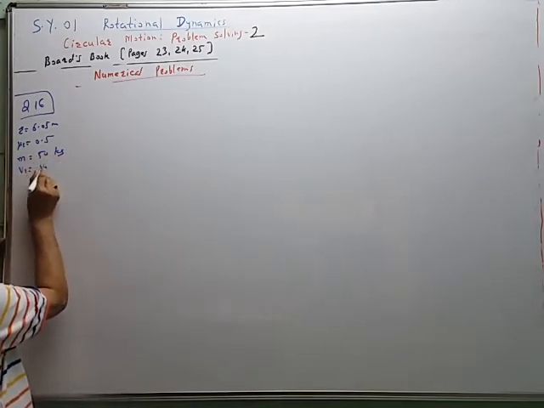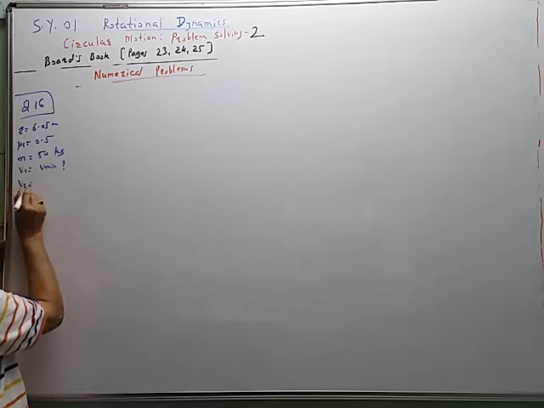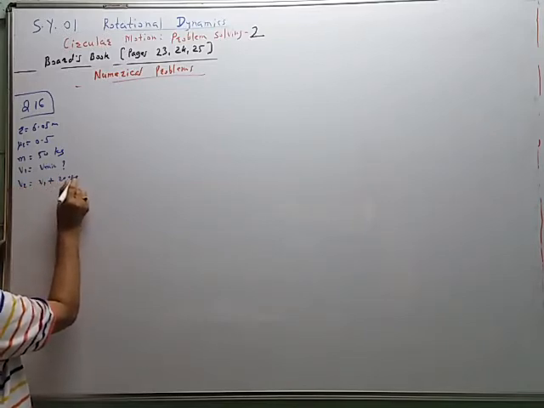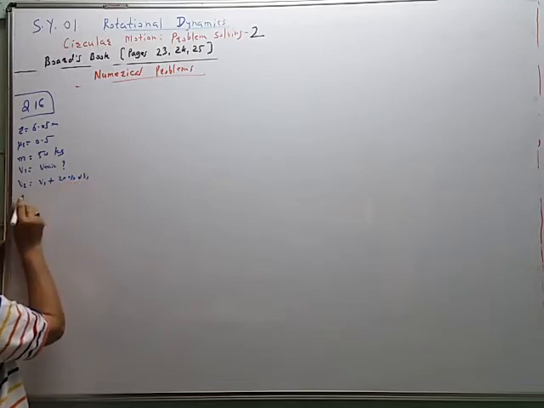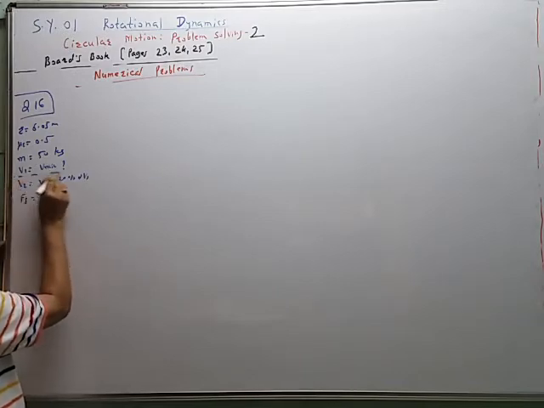V1 is equal to V minimum, equal to question mark. V2 is equal to V1 plus 20% of V1. In that case, what is the force of friction? Fs is equal to question mark.